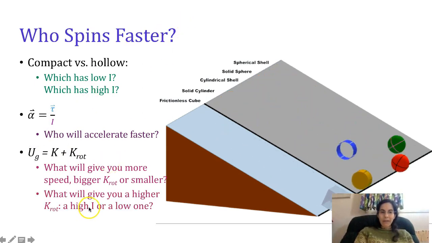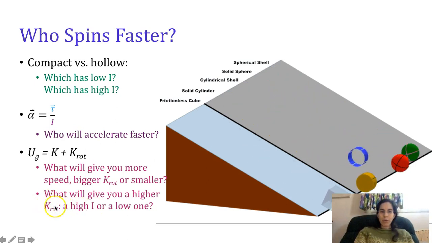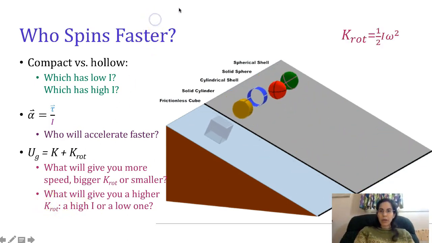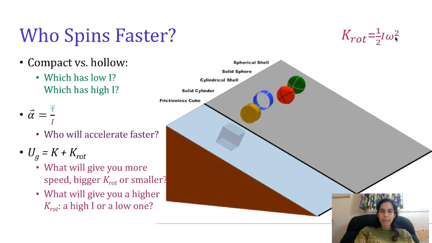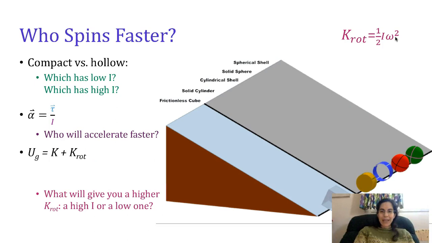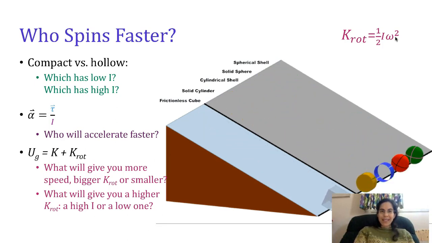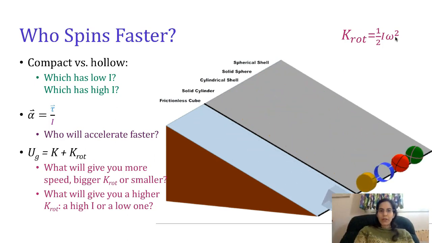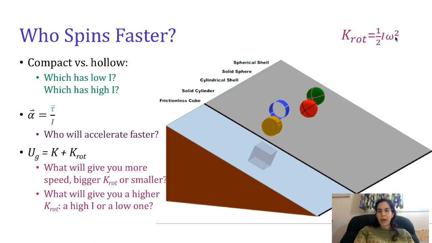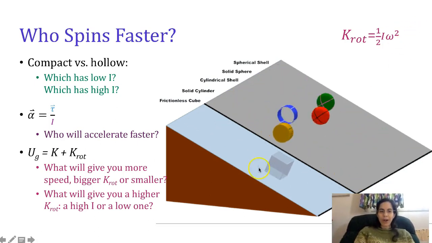What kind of value for rotational inertia would give you a bigger rotational kinetic energy according to our formula 1/2 I omega squared? A big one or a small one? Who spins faster? Who travels faster? Consider the shape race, and if you can figure out why certain shapes always are left behind and certain ones always get to the finish line first, you are in good shape.